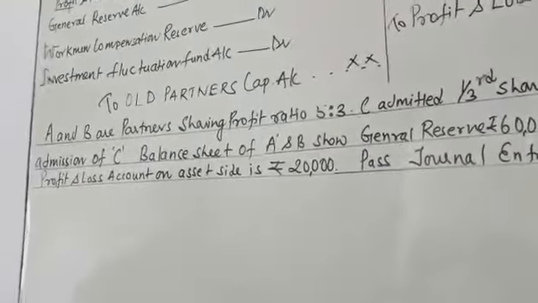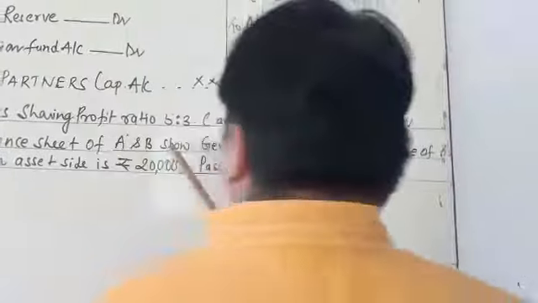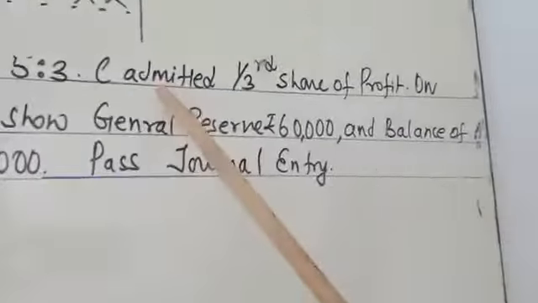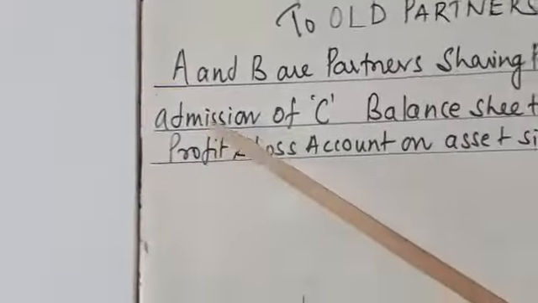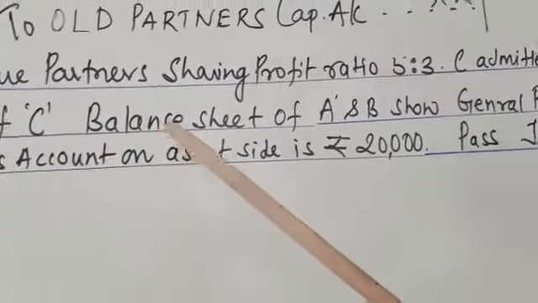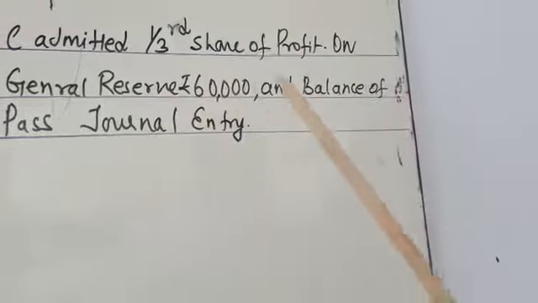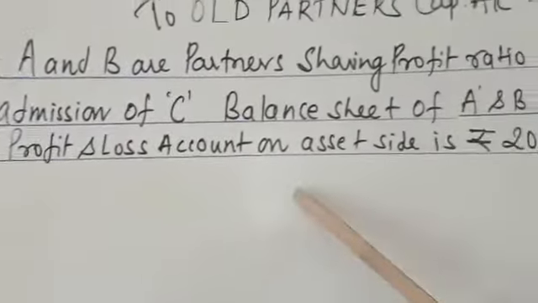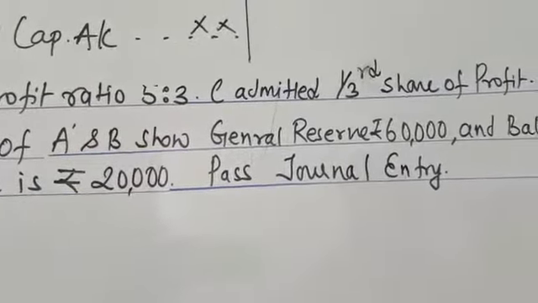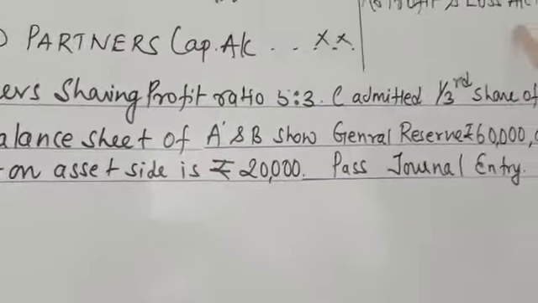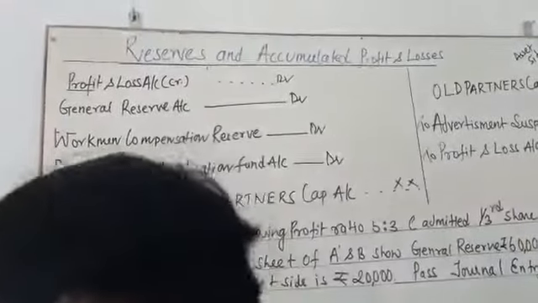Let's come to the question. A and B are partners sharing profit in the ratio 5:3. C is admitted for 1/3 share of profit. On the admission of C, the balance sheet of A and B shows general reserve 60,000 and a balance of profit and loss account on the asset side of rupees 20,000. It means it is a loss, just like here it is a loss. Pass the journal entry. My dear students, it is very simple how to calculate.